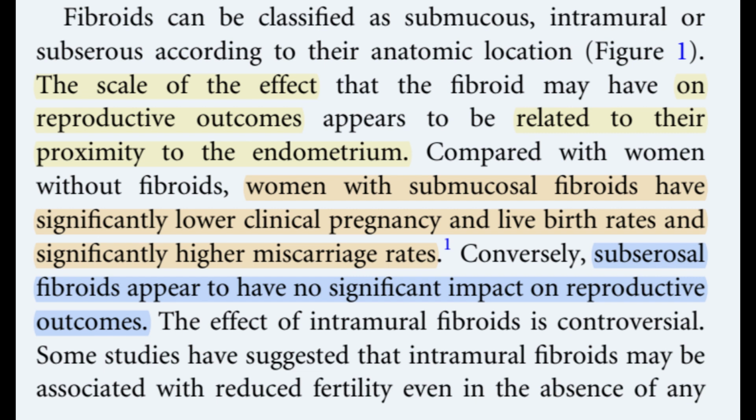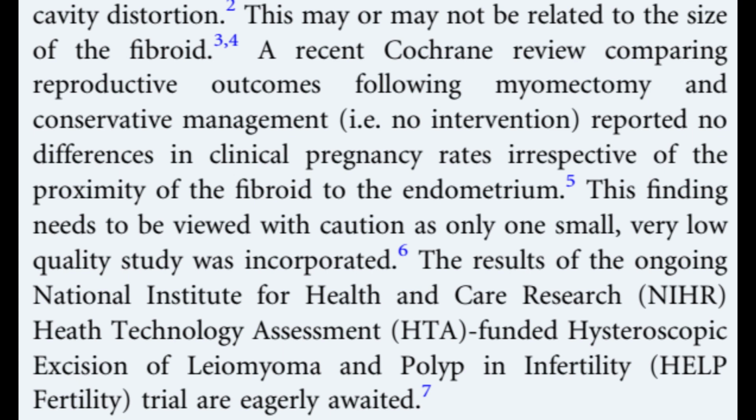Some studies have suggested that intramural fibroids may be associated with reduced fertility even in the absence of any cavity distortion. This may or may not be related to the size of the fibroid. A recent Cochrane review comparing reproductive outcomes following myomectomy and conservative management, that is, no intervention, reported no differences in clinical pregnancy rates irrespective of the proximity of the fibroid to the endometrium. This finding needs to be viewed with caution as only one small, very low-quality study was incorporated.